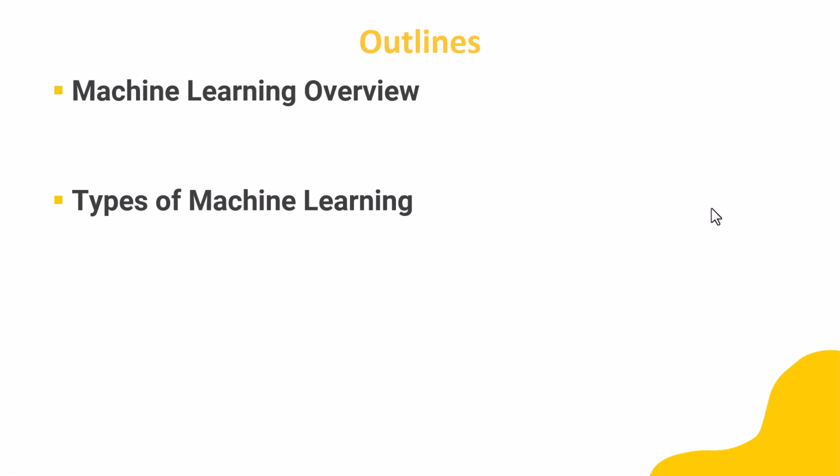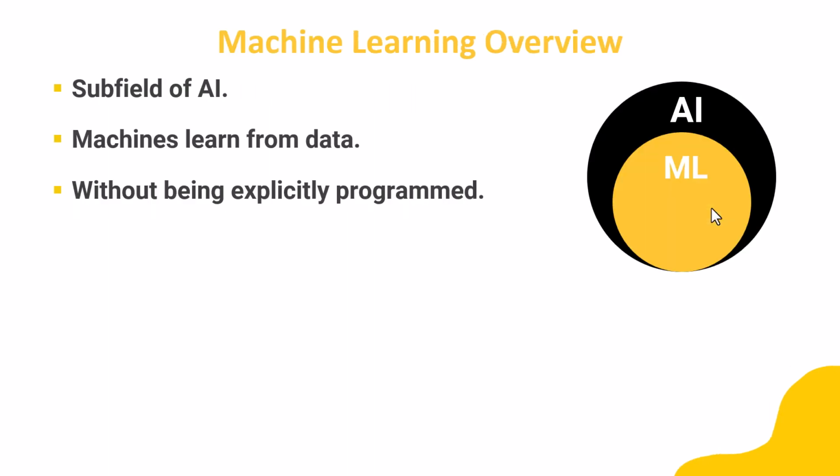My name is Irfan and today I'm going to show you an overview of machine learning and different types of machine learning. So let's get started. So let's first have an overview of machine learning. So machine learning is a subfield of AI. In machine learning, machines learn from data without being explicitly programmed.